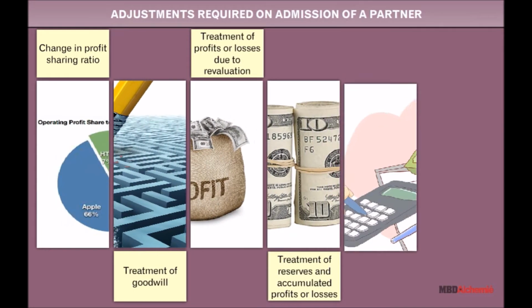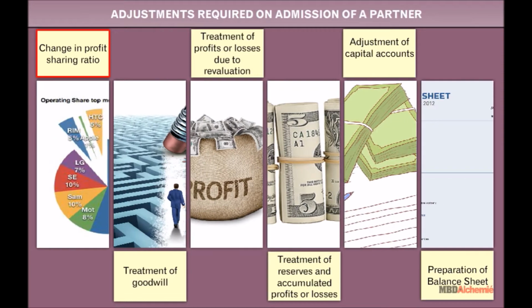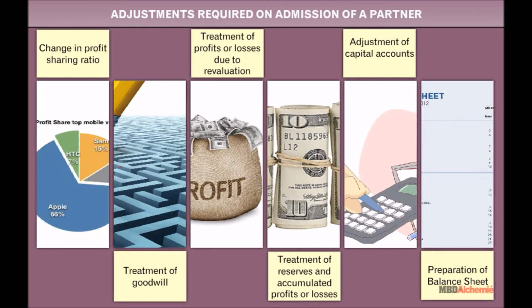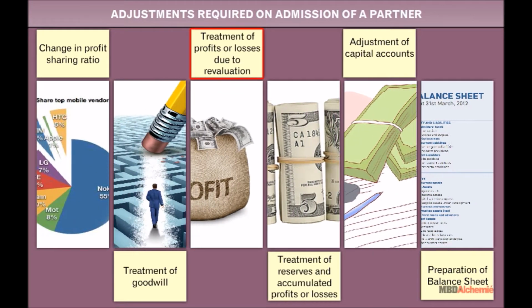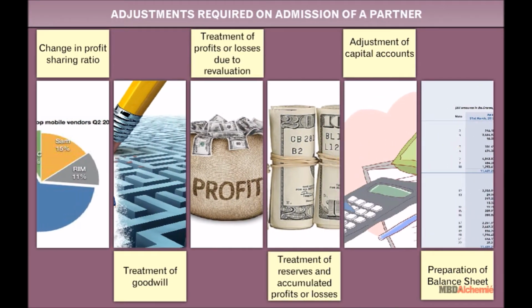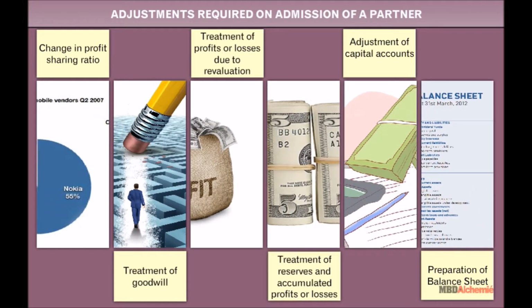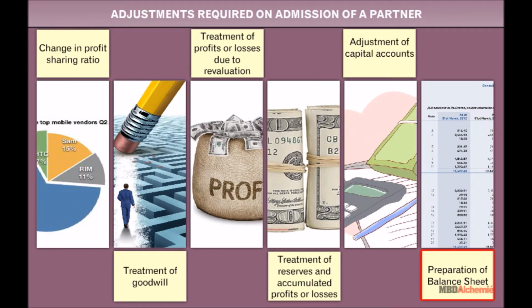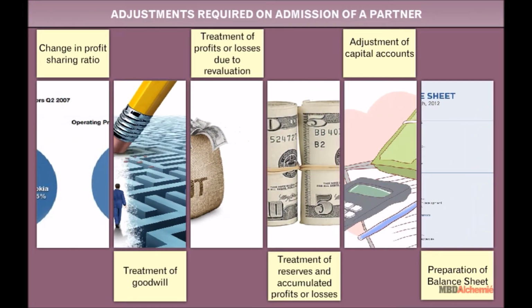Adjustments required on admission of a partner. Change in profit-sharing ratio, treatment of goodwill, treatment of profits or losses due to revaluation, treatment of reserves and accumulated profits or losses, adjustment of capital accounts, and preparation of balance sheet.